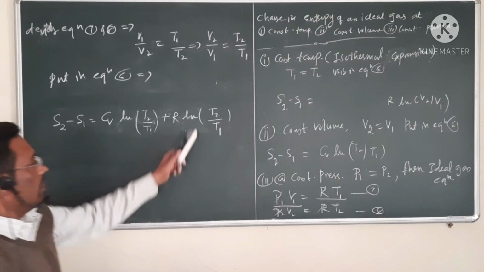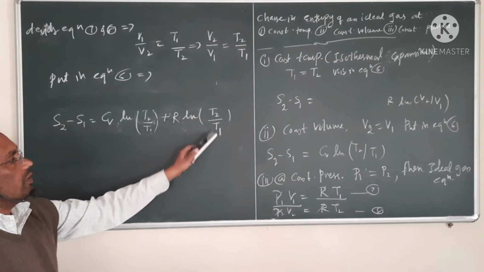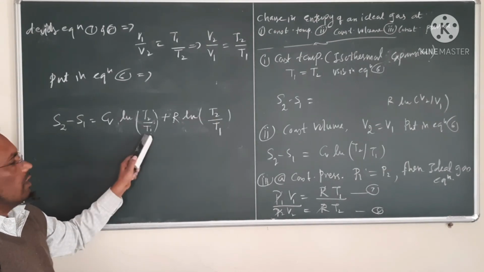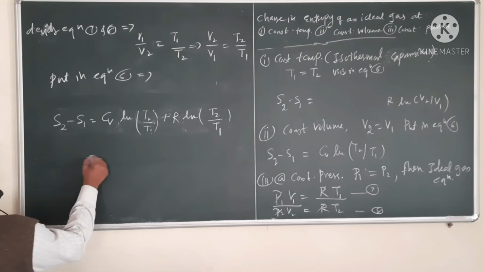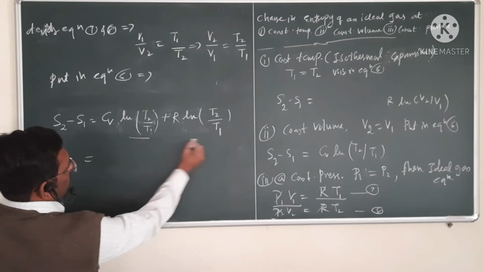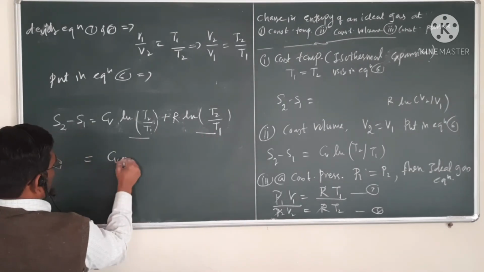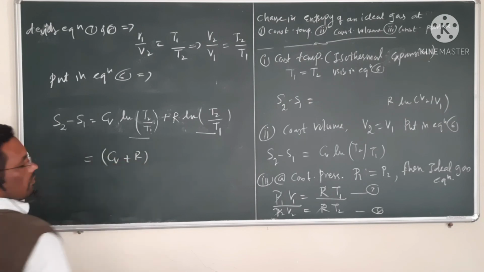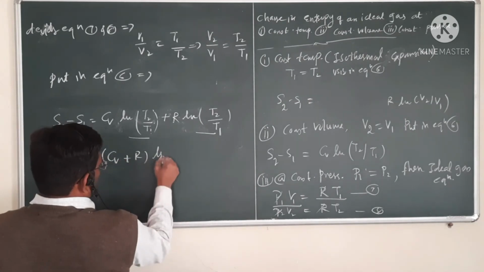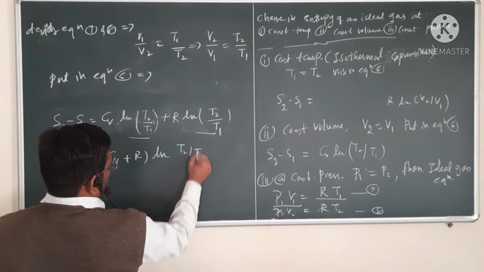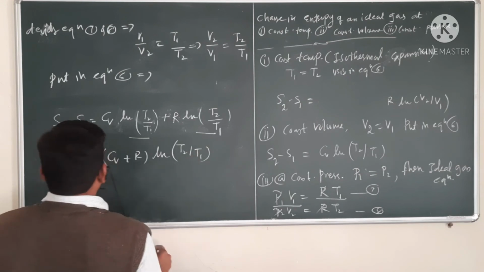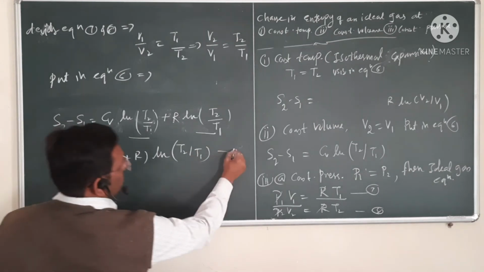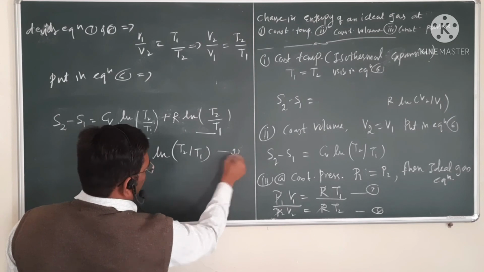Now since both ln of T2 divided by T1 terms are the same in this equation, you can take this term as common, so that is Cv plus R times ln of T2 divided by T1. Call this equation number 9.